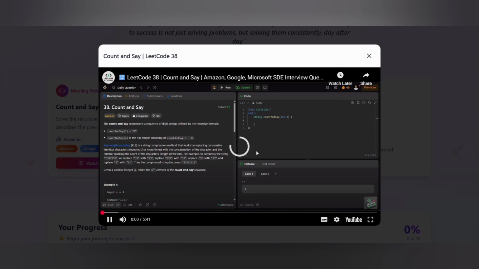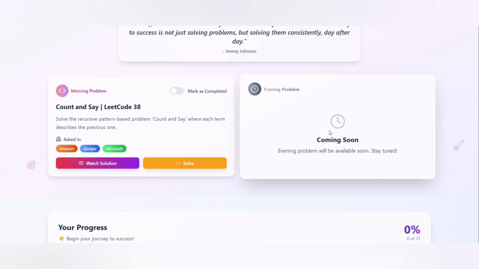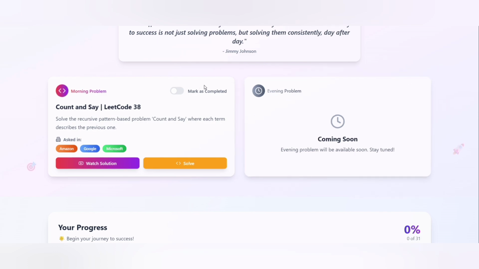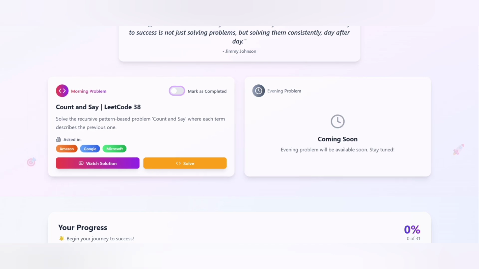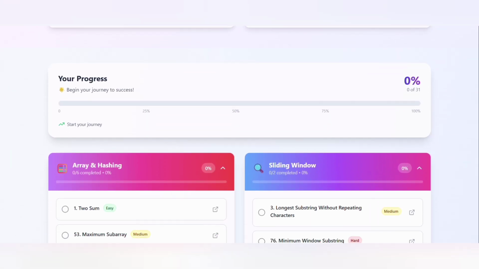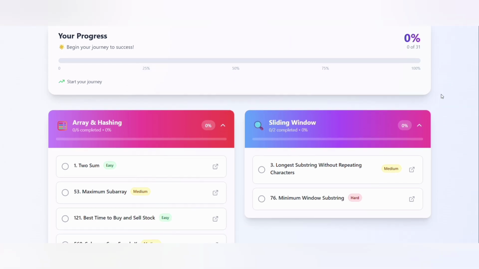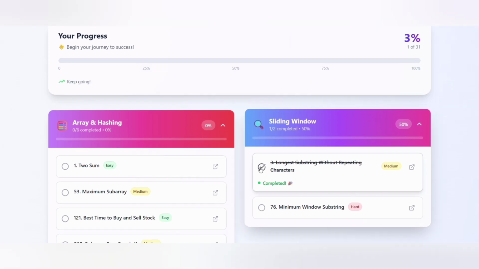This I have already included, and along with that you can practice this on LeetCode also, and the evening problem will be coming by the evening. So this is a very cool and amazing feature. And you can even track your progress, that is, there are 31 problems in total, so it will show the percentage of problems you have solved.